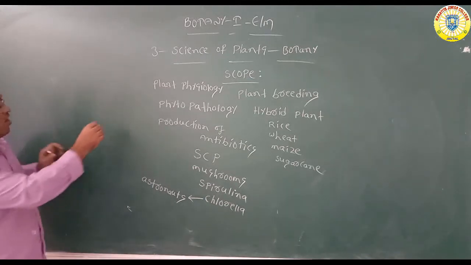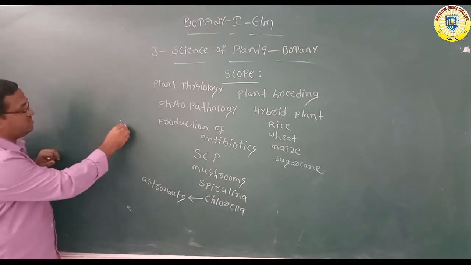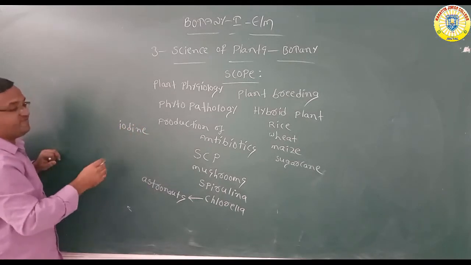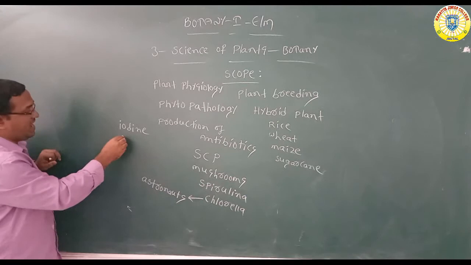And iodine, different types of products. Iodine is also produced from different types of algae, iodine and agar.